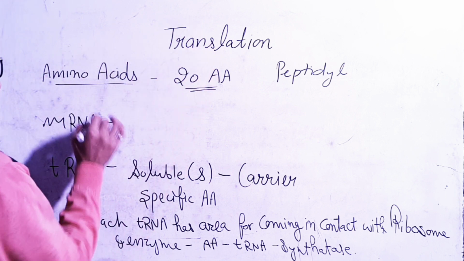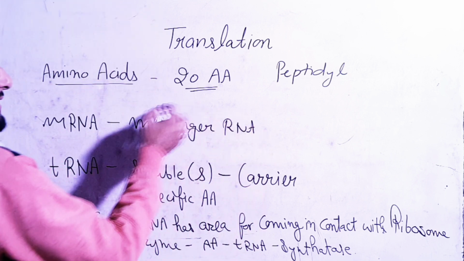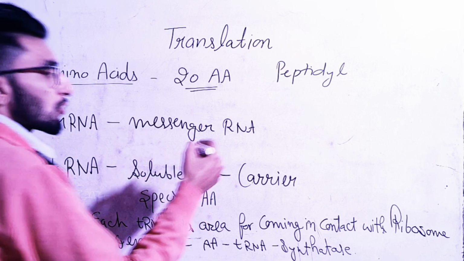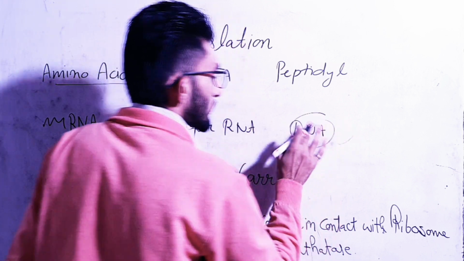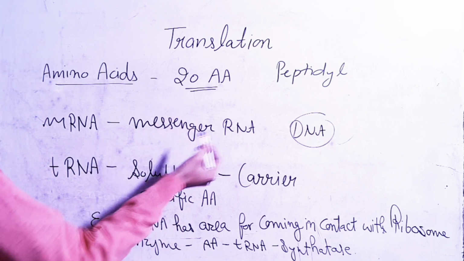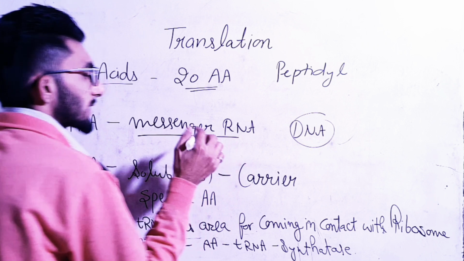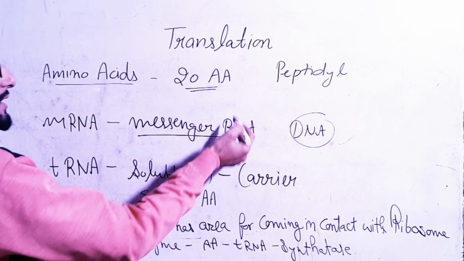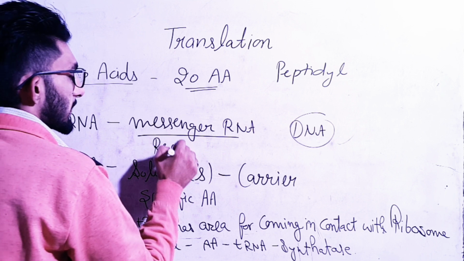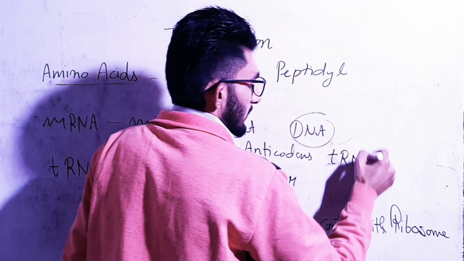Now coming to the mRNA. This is also known as messenger RNA. This messenger RNA will bring coded information from the DNA. Okay. From the DNA, it will bring coded information in the form of nucleotide bases. That is why this is known as messenger RNA. Clear? This messenger RNA is recognized by the anticodon which is present on the tRNA.